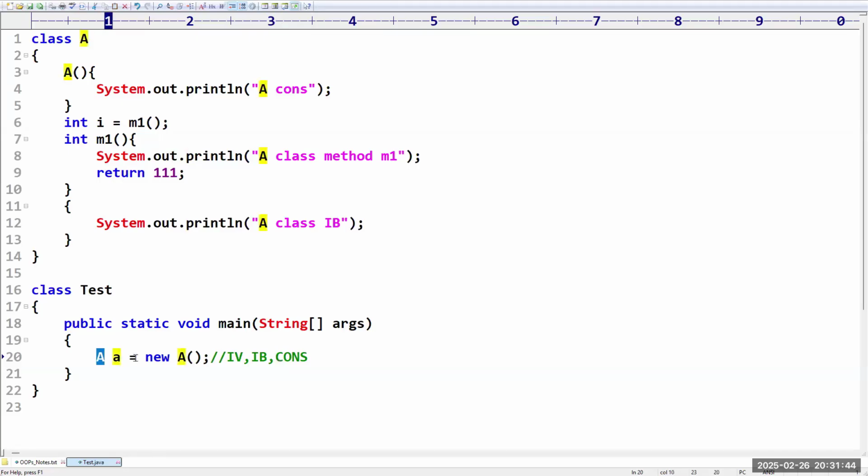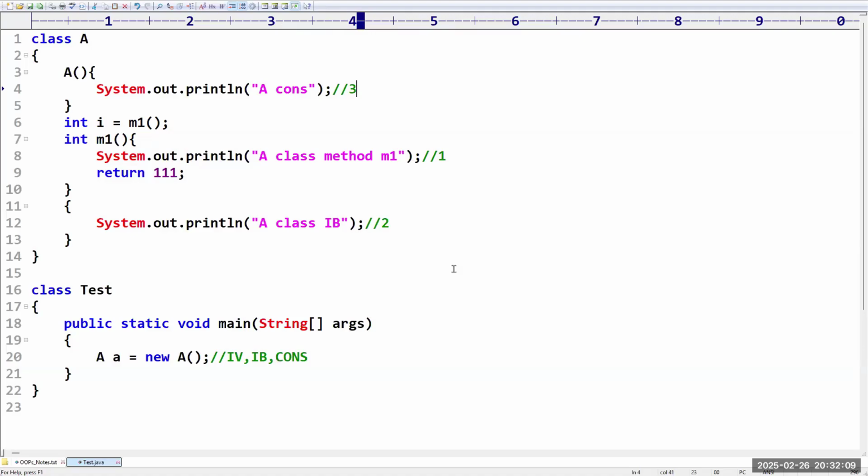Again I am writing, whenever this line gets executed, first it is going to check if there are any instance variables. Since the instance variable is assigned with a method call, this line is executed first. First line, first output. Then it will check for the instance block, then it is going to check for the constructor. The order is clear. Please confirm.